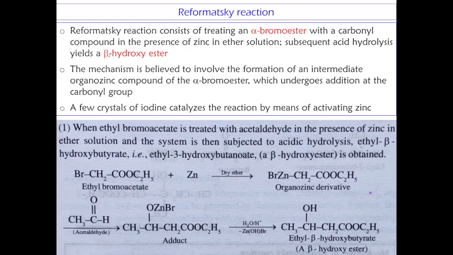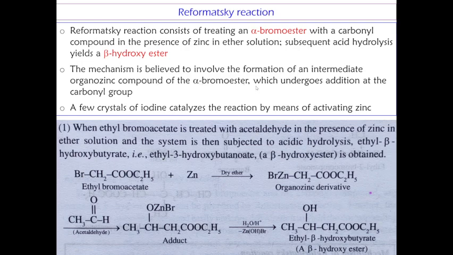So this is the final product, and from this beta hydroxy ester we can make several other organic compounds also. The mechanism is believed to involve the formation of an intermediate organo-zinc compound of the alpha bromo ester. Here I have taken the alpha bromo ester. So this is the alpha carbon atom. So this is the alpha bromo ester.